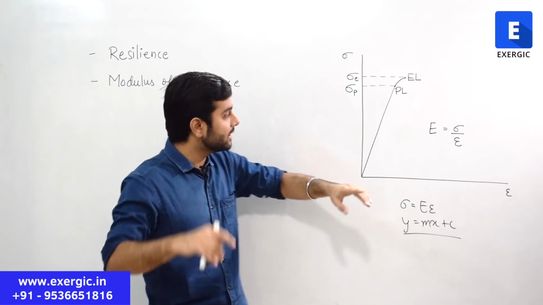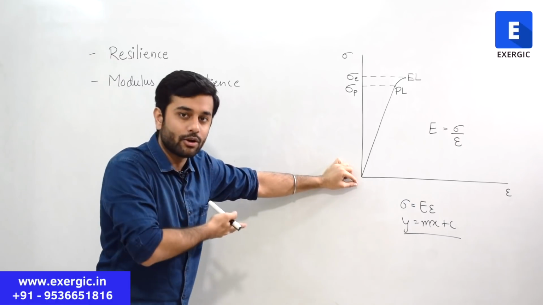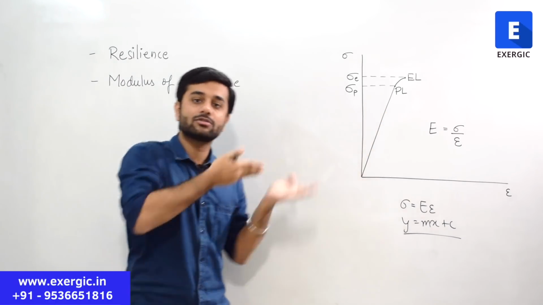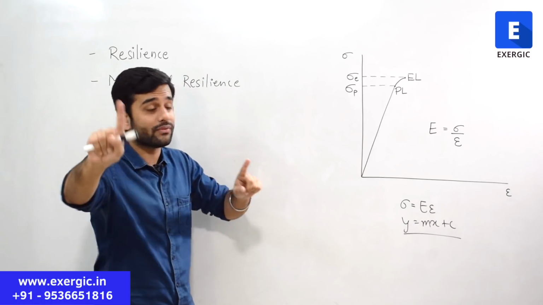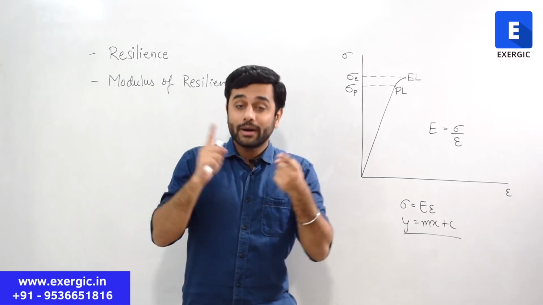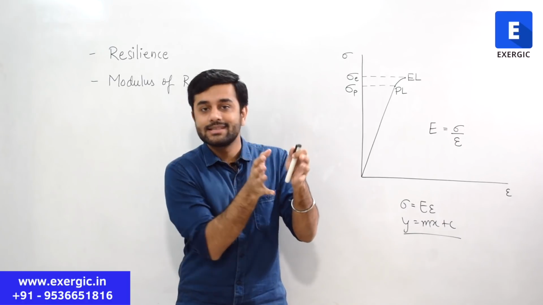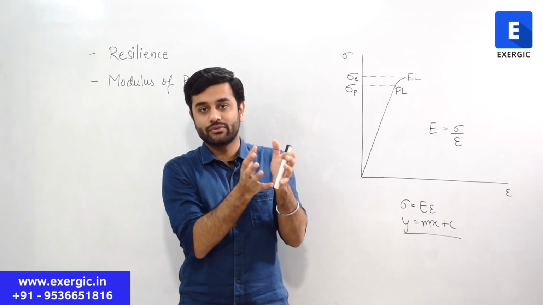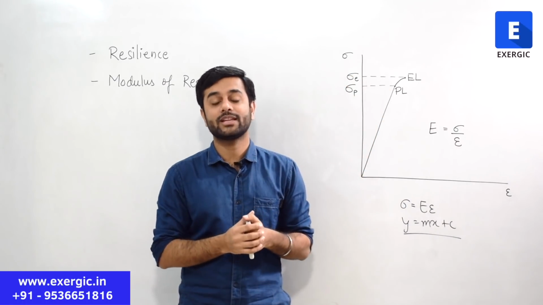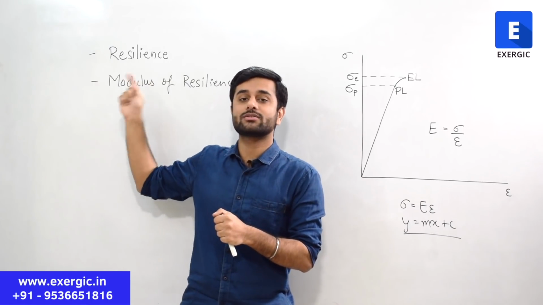Even if you load something up to this point of stress and then unload it, obviously, within the proportional limit, it is going to release all the energy. That property is also resilience. So resilience is not defined up to some limit. Resilience is just a property. But we need to know how much resilience a body has for different types of materials, right? So for that we define the modulus of resilience.